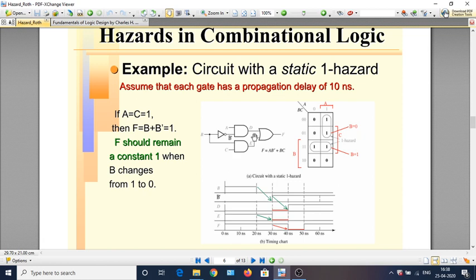So here there is a term D, which is nothing but AB bar, which generates F. We call each one of these a one term because these terms make F equal to 1. So the term AB bar is shown here: A equal to 1, B equal to 0. So this is AB bar.